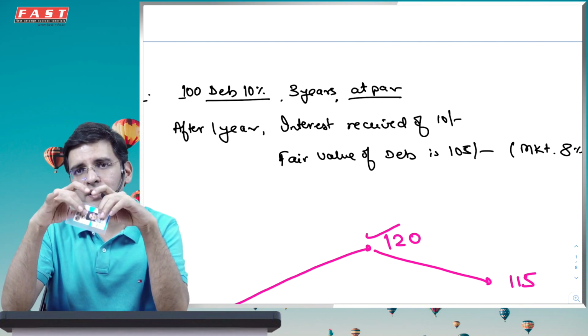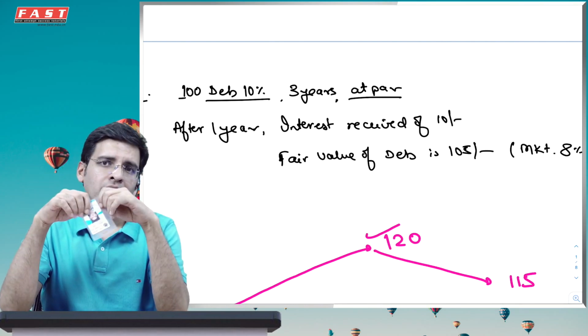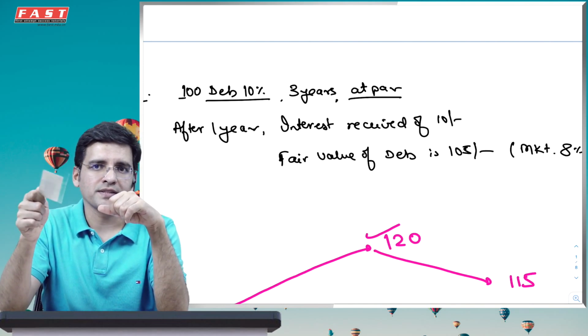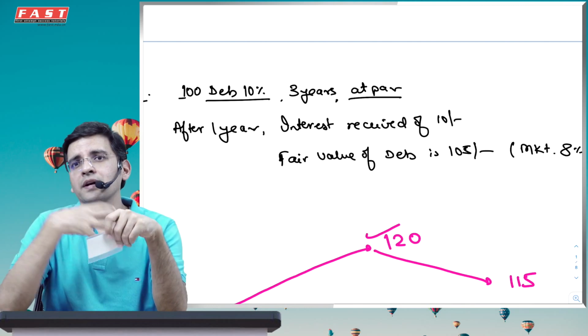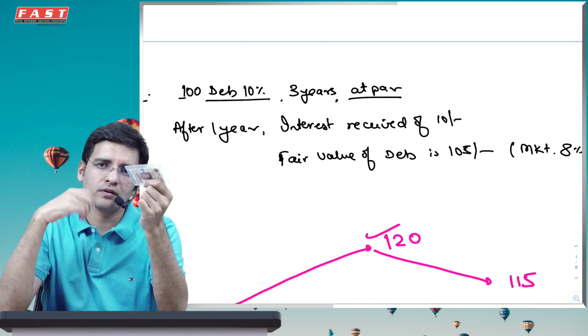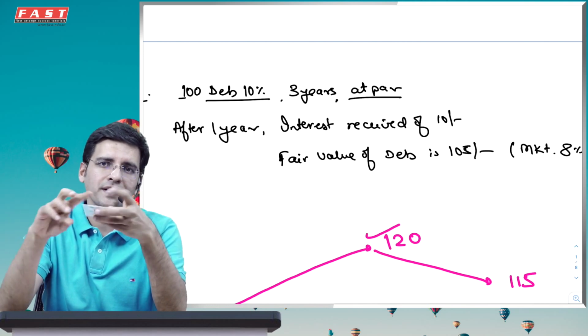First year, and the fair value became 105. Now, let's talk about the instrument. Is this instrument giving me purely principal and interest? Yes. Second, is my intention, let me come from the entity's perspective, to hold it till maturity? Yes. Then I'll carry it at cost. So 100, 100, 100 is what it will be carried at.